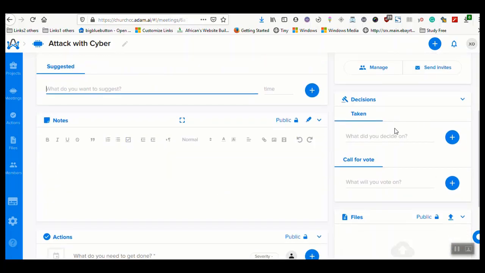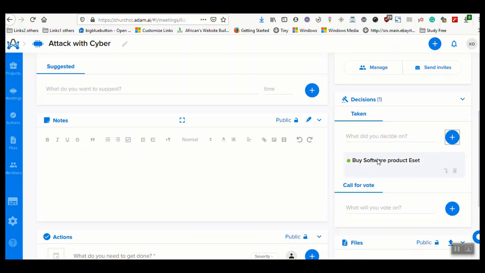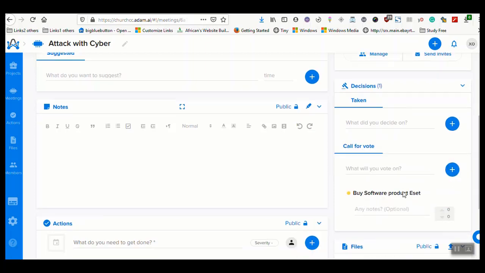And actions that we're taking, let's say buy software product ESET, and you can click on add. So these are actions that we're taking. And if we want to move these to votes, so these actions we're taking, so we want to vote, we can move it to vote.